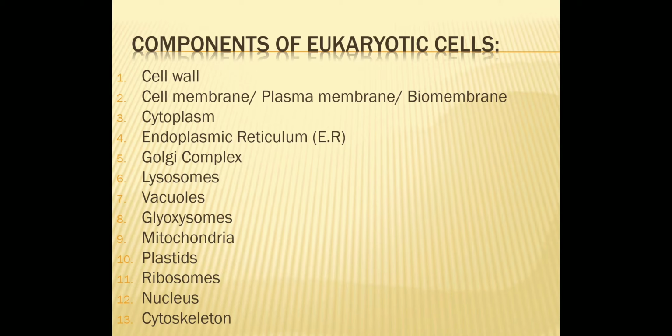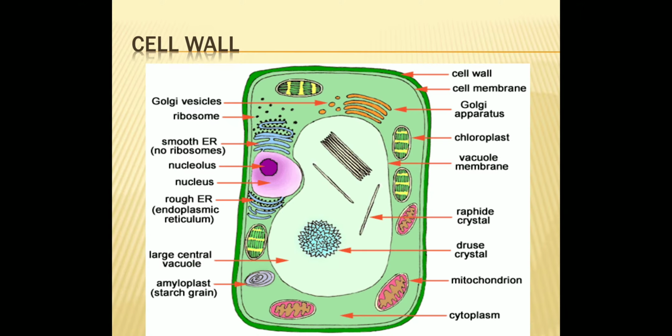So these are all 13 components of eukaryotic cell. Let's start with the first one, that is cell wall.